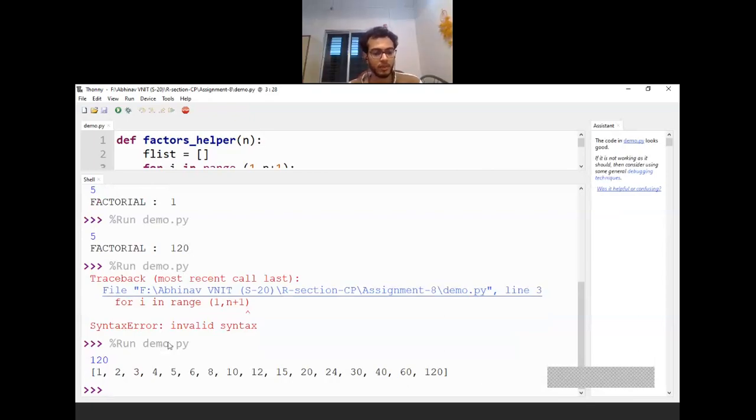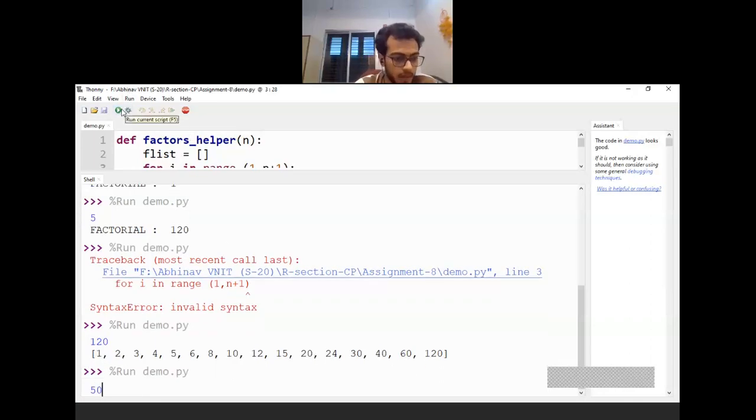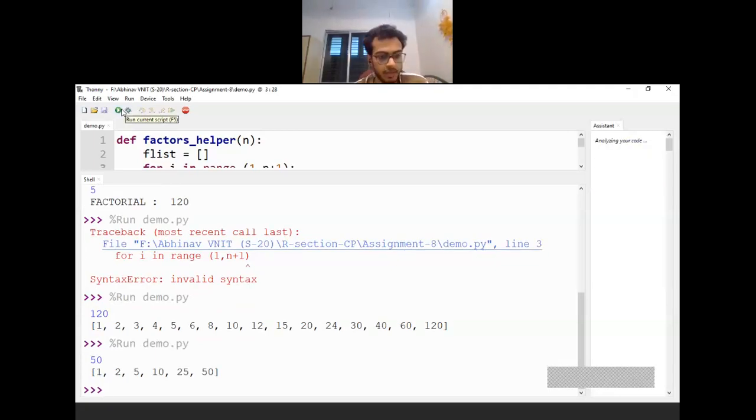So the factors for 120 are 1, 2, 3, 4. Check if all the factors are mentioned here: 1, 2, 3, 4, 5, 6 until 120. So this is the complete list of the factors of 120. Try to run it again. The factors turn out to be 1, 2, 5, 10, 25, 50.